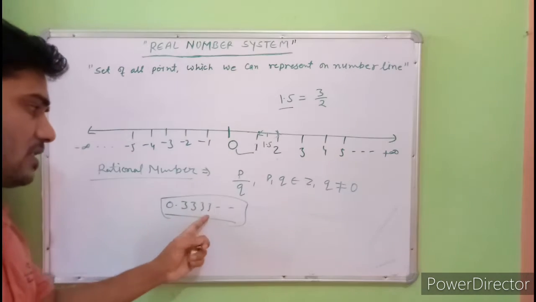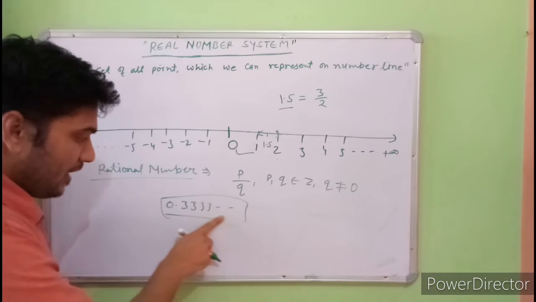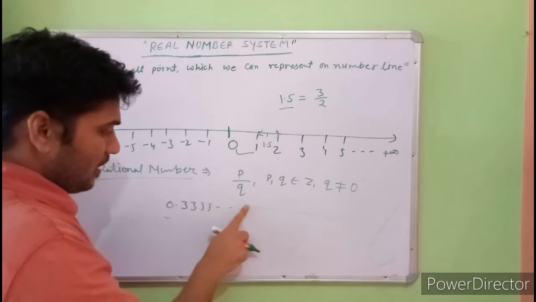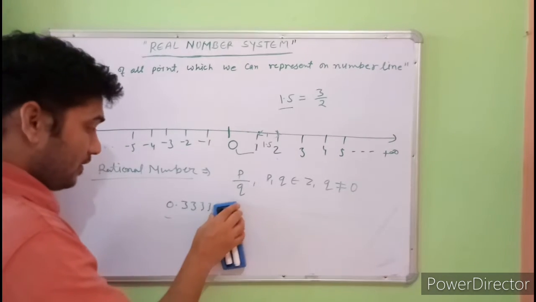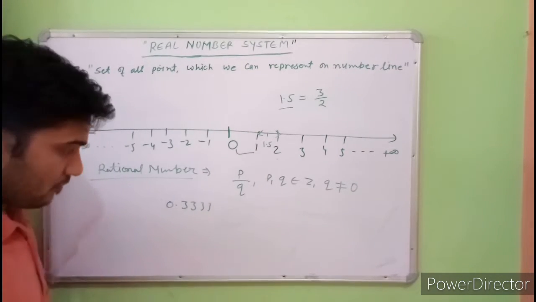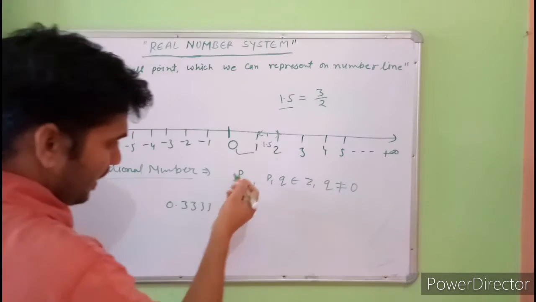This number we can represent in the form of p upon q. This is called a repeating number. After the decimal, this digit is repeating. So this number is also a rational number, because we can represent it in the form of p upon q.